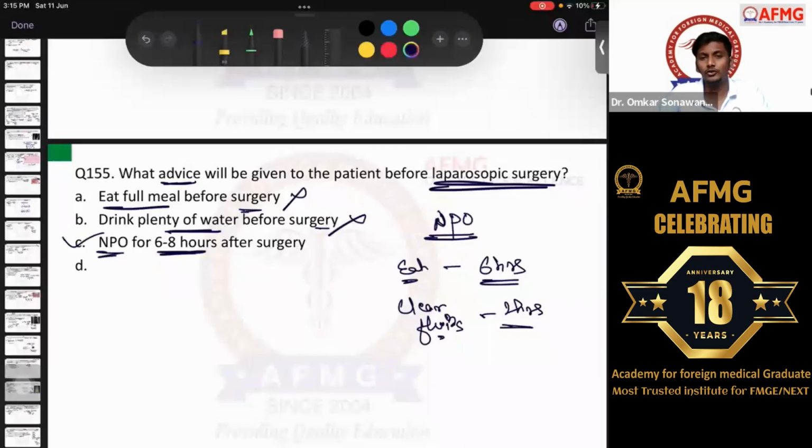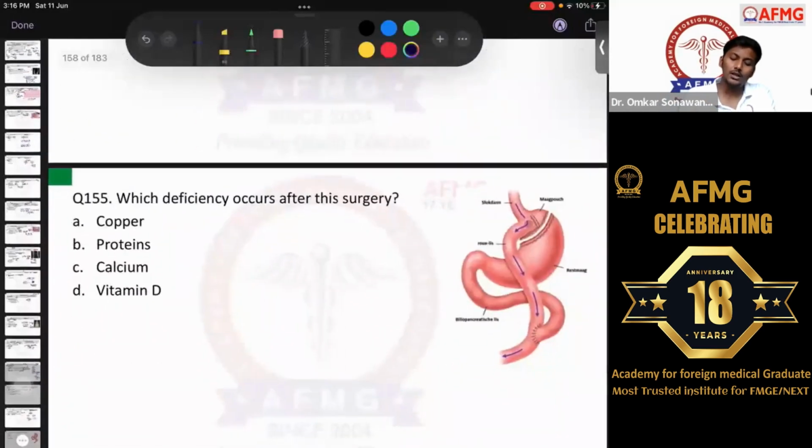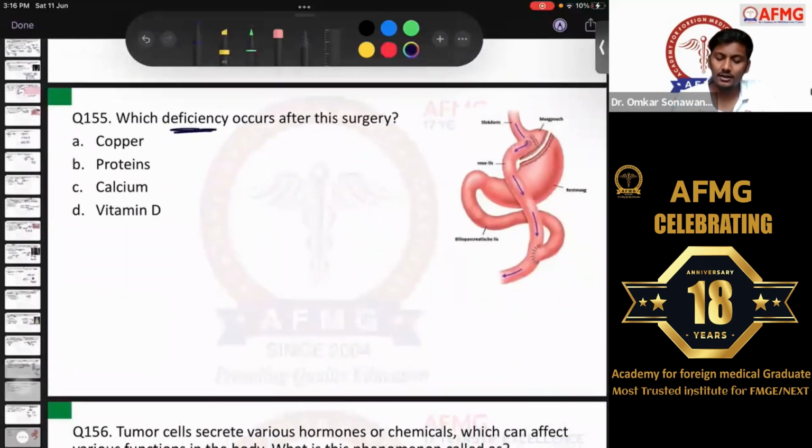There was also a fourth option, so please let me know what that was. Okay, but most of them have given me this recall. So if these were the options, definitely option C, NPO for 6 to 8 hours prior to surgery, would have been the best choice. Question number 155, which deficiency occurs after this surgery?